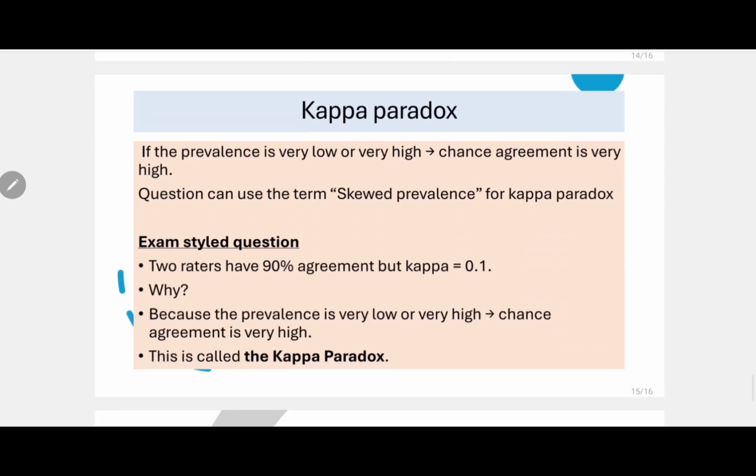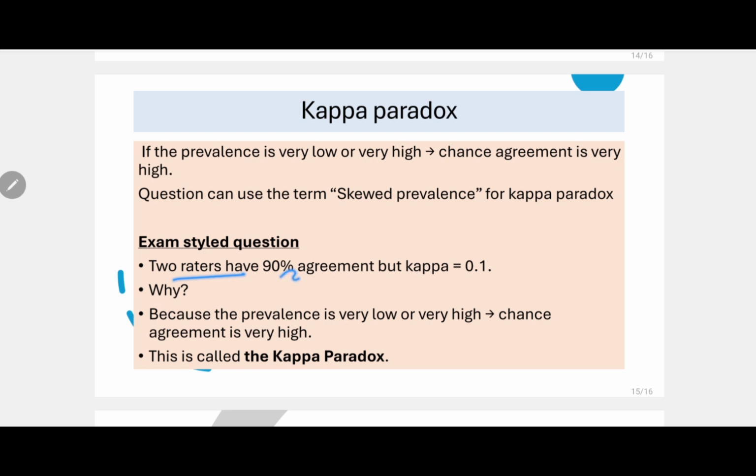So what is the kappa paradox? If the prevalence is very low or very high, that is skewed prevalence, then the chance agreement is very high, so Cohen's kappa will be very low because chance is very high. A question can use the term skewed prevalence for the kappa paradox. So remember, if the prevalence is very low or very high, chance agreement is very high.